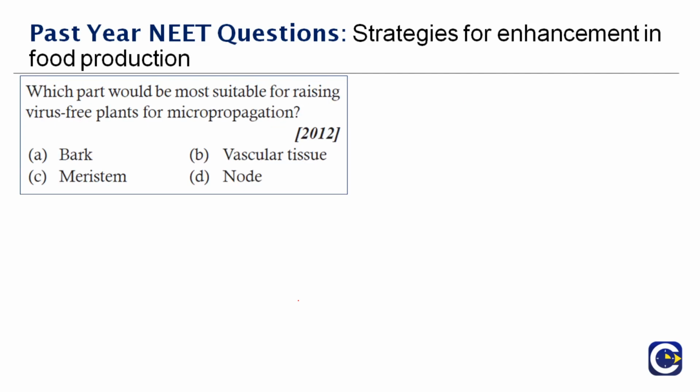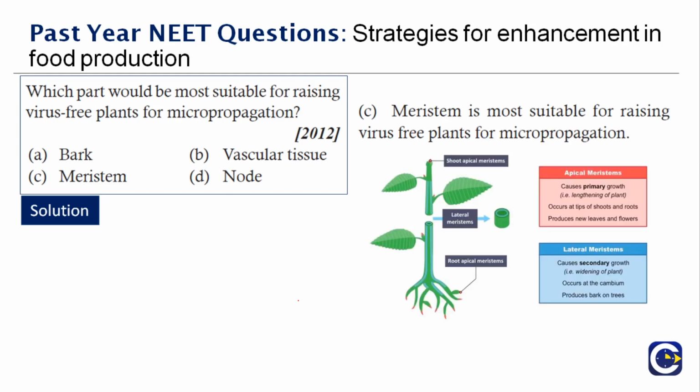Okay, next question here. Which part would be the most suitable for raising virus-free plants for micropropagation? Out of the 4, the right one is meristem. Meristem is the most suitable for raising a virus-free plant, especially when you go for an artificial method of tissue culture. Therefore, the right answer is option C, meristem. When you talk about meristem, you also have shoot meristem and root meristem, called shoot apical and root apical. Apical meristem causes primary growth, while lateral meristem causes secondary growth. To your right side, you can see a clear image of it. Therefore, the right answer to this question is option C, meristem.